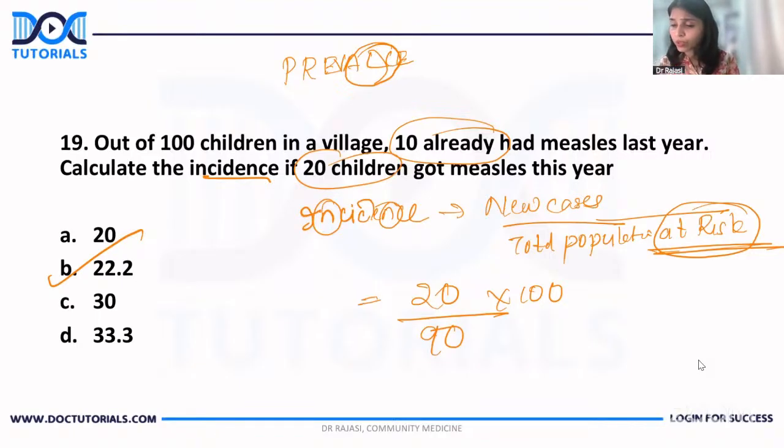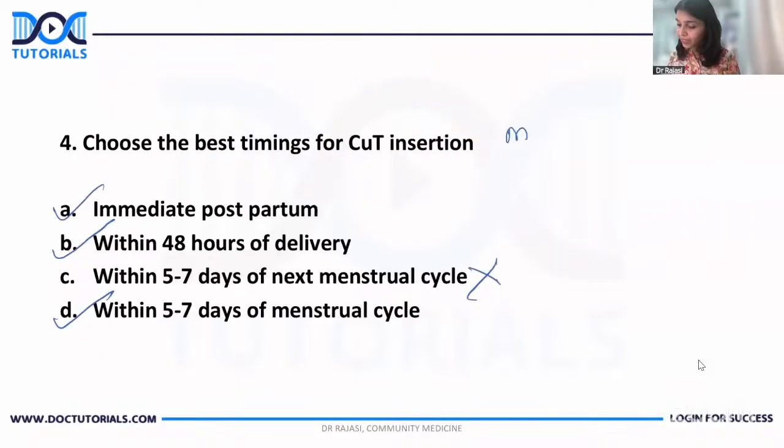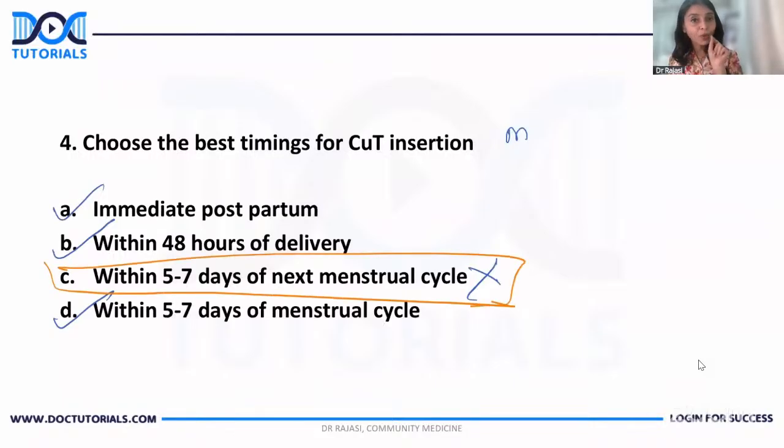What is it, Yadu? IUCD question, which is not correct? Oh, which is not correct was the question? Okay, let me just go back. I don't actually remember where I kept that question. This one, right? Is this the one that you're saying, Yadu? In that case, this will be the answer, because that is the only one which is not fitting. All others are correct. So, okay, Yadu Krishna, if that was the question, this is the answer.